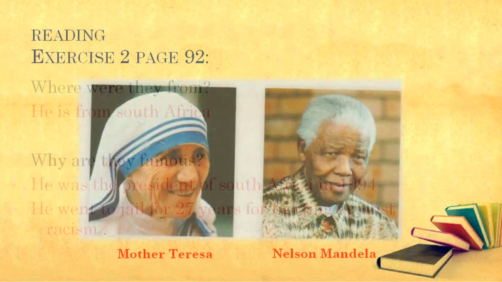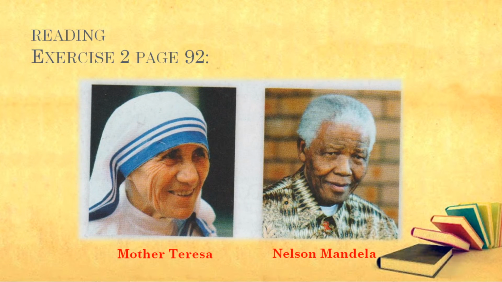I already marked the picture. So this is the picture. So the first one on the left, it's a very known woman. They call her Mother Teresa. And the one on the right is Nelson Mandela. So this Mother Teresa is from Macedonia. It's in Eastern Europe.